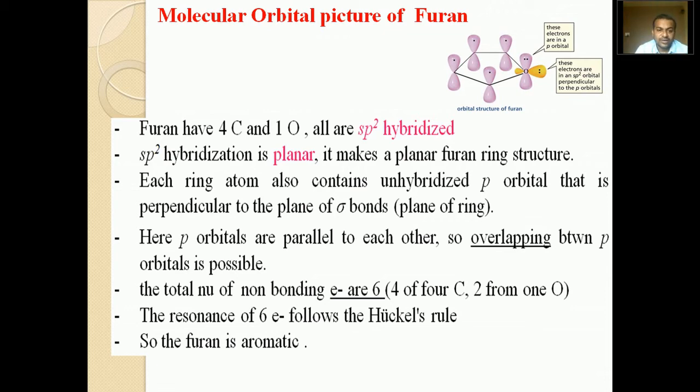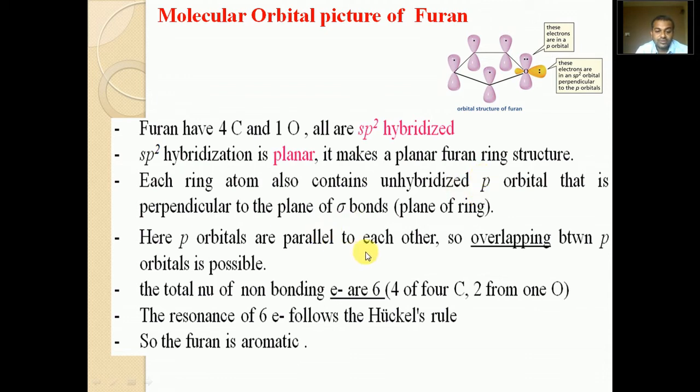Furan has 4 carbons and 1 oxygen, all are sp2 hybridized. sp2 hybridization is planar, it makes a planar ring structure. This is the ring structure. Each ring atom also contains an unhybridized pz orbital that is perpendicular to the plane of the ring. These are the unhybridized carbon 2 pz orbitals, and this is oxygen's unhybridized pz orbital which contains a pair of electrons. Here the p orbitals are parallel to each other, so overlapping between p orbitals takes place to form pi bonds.